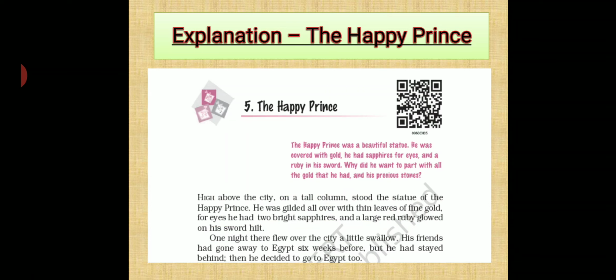Now coming towards the lesson. High above the city on a tall column stood the statue of the Happy Prince. He was clad all over with thin leaves of fine gold. For eyes he had 2 bright sapphires, and a large red ruby glowed on his sword hilt.